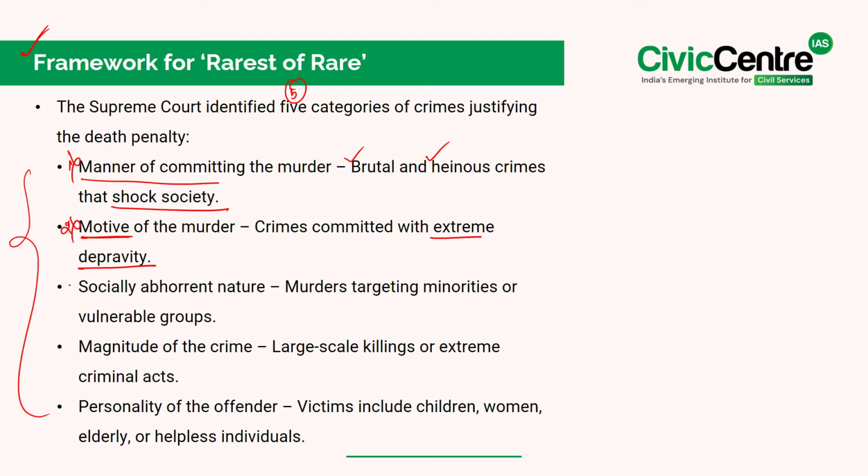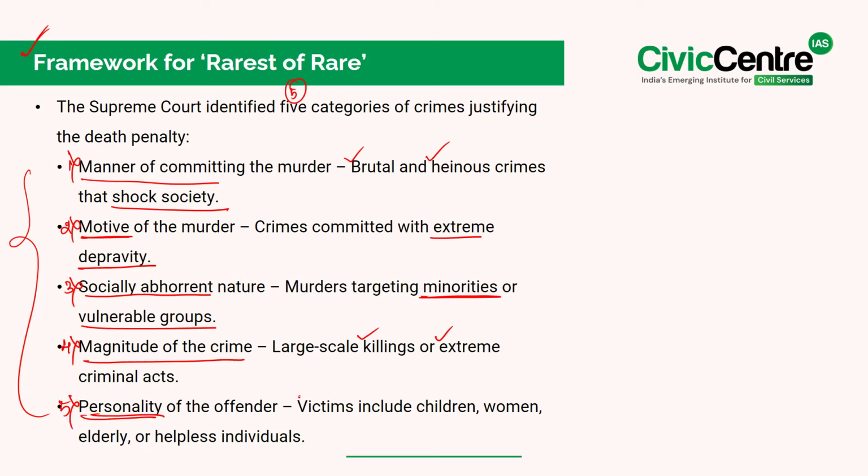the capital punishment. Thirdly, the socially abhorrent nature of the crime, and this applies to murders that target minorities or vulnerable groups, making them particularly serious. Fourth, the magnitude of the crime, where if the case involves mass killings or extreme criminal acts, the death penalty may be considered. Finally, the personality of the offender.